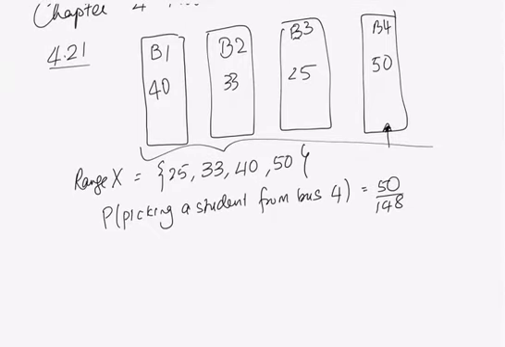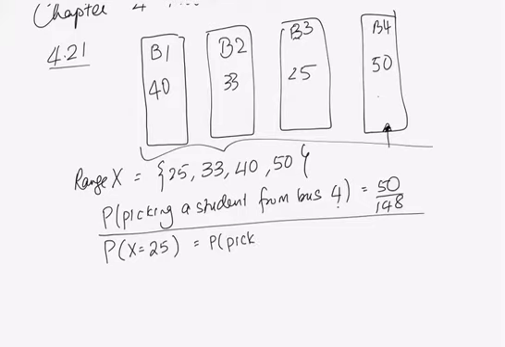Okay? So you can write down, what does this correspond to? Well, when you pick a student from bus 4, what's the X value going to be? The X value is going to be 50. So you can write these probabilities down. The probability that X is 25 will be the probability of picking a student from bus 3, so that will be 25 over 148.